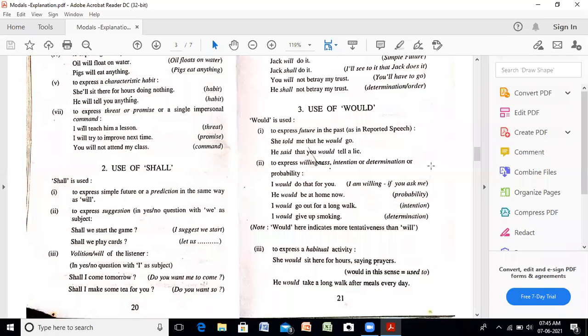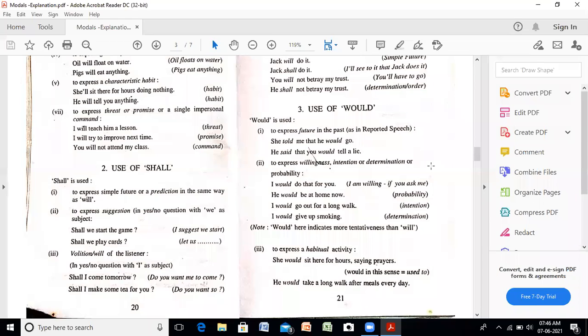To express suggestion in yes-no questions with we as subject. When we have any suggestions and we want to express that suggestion and we expect the answer in yes or no, then with the subject we we use the helping verb, or you can say the auxiliary, this modal verb shall. Shall we start the game? Shall we play cards? It is in the form of a suggestion.